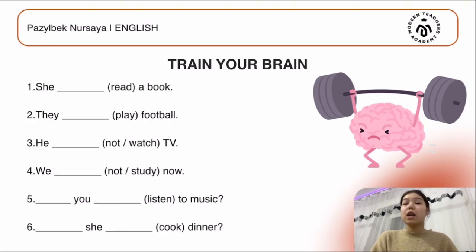So we have learned in today's lesson what present continuous is, when to use it, and how to use it with the correct structure of present continuous. Here are the given tasks, two of them in affirmative form, two of them in negative, and two of them in affirmative form of using present continuous. So train your brain and do these tasks.